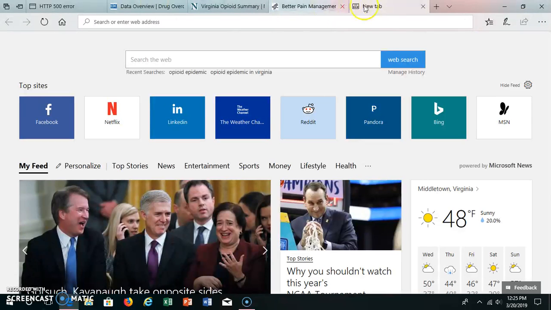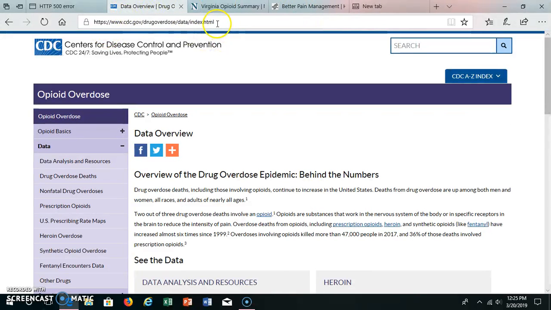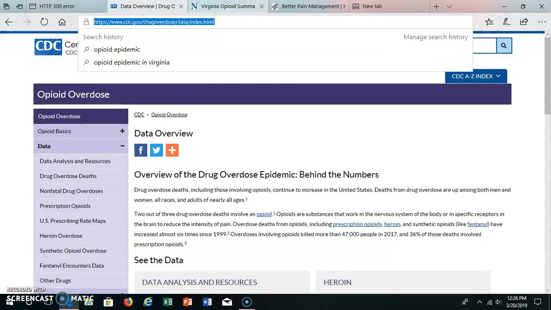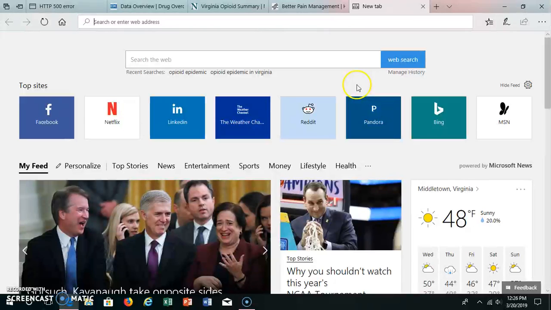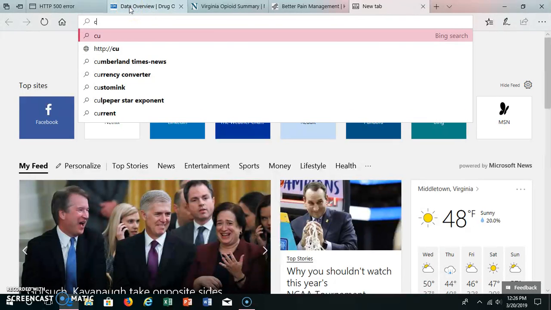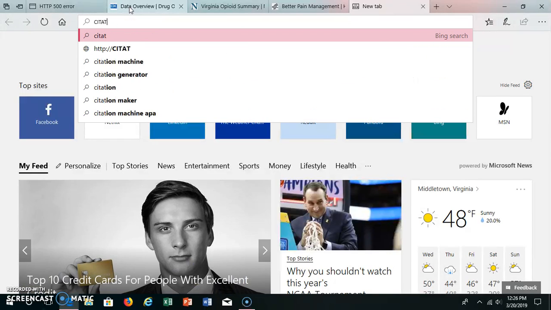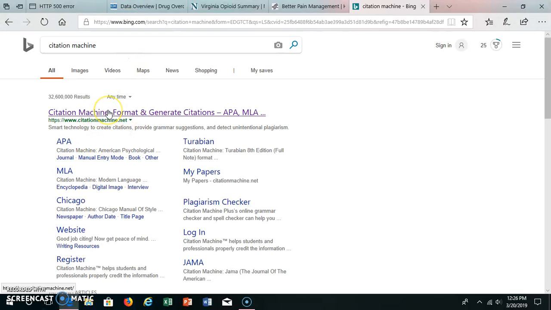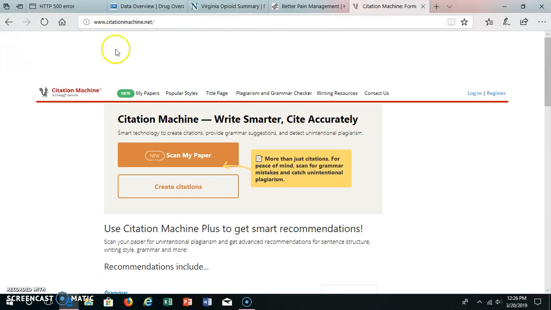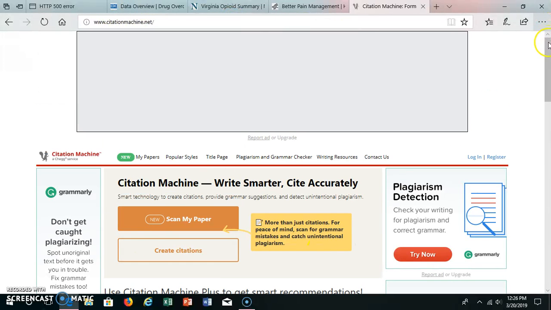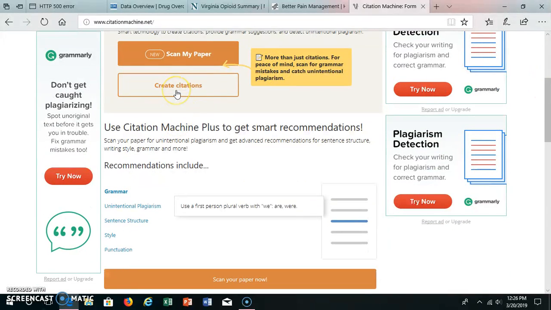I usually leave all of my sources up here at the top, and then I will copy and paste the, whatever this is called, goodness, I will copy and paste that into a Word document, and then I actually use Citation Machine, which is a source that I use because I am not the greatest at doing my own citations. I always get them wrong if I do them by myself. So I'm going to go ahead and go into here and do that. I either will copy and paste them into a Word document, or I'll go ahead and do them as I go.